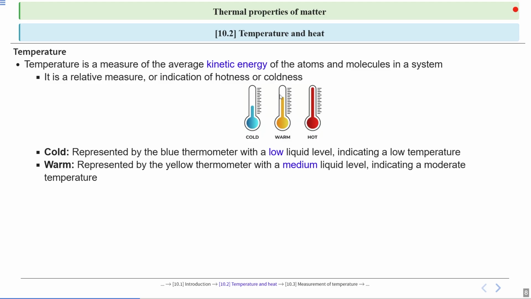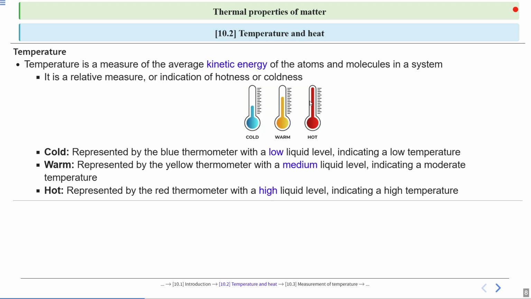This yellow thermometer has a higher temperature as compared to the blue thermometer. Hot is represented by a red thermometer with a high liquid level, indicating a high temperature. The red thermometer has a high temperature as compared to warm and cold. So this is the relative measure of hotness or coldness. This tells us temperature.